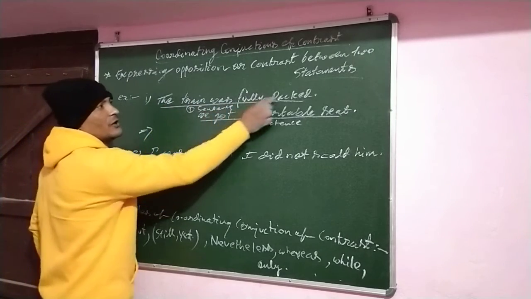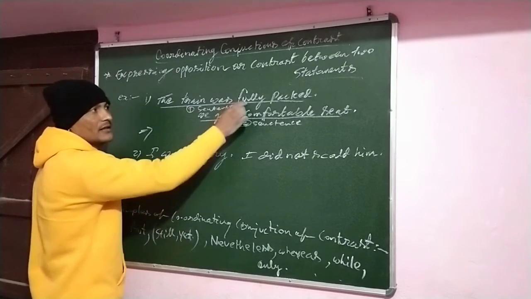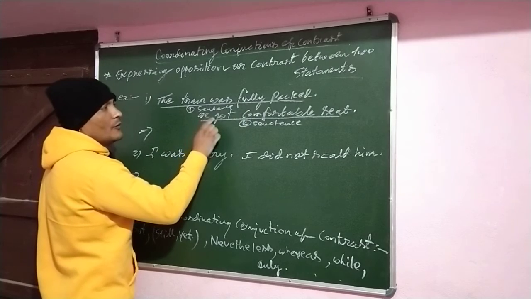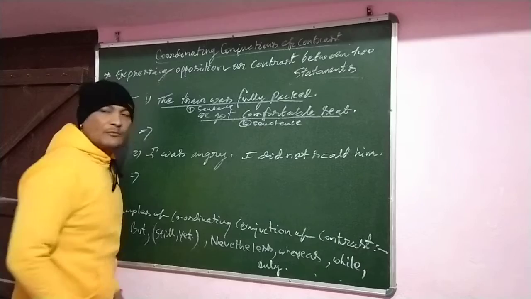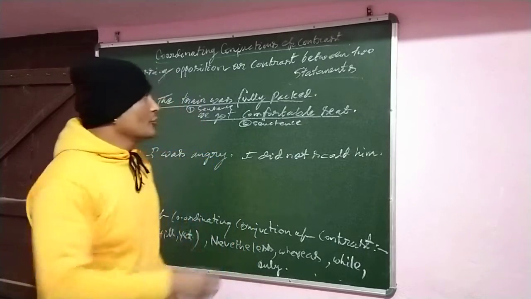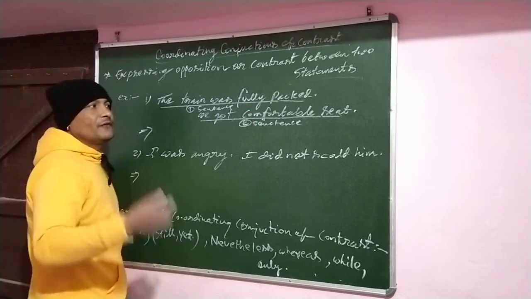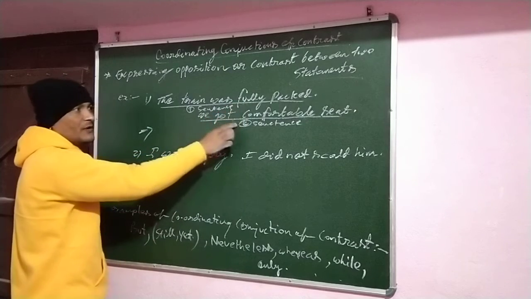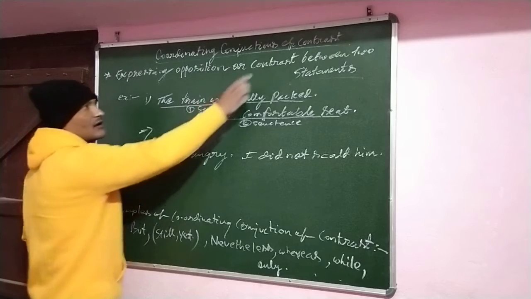The train was fully packed, that means it is crowded. And we got comfortable seats, that means we got a really comfortable seat. So these two sentences form different ideas, and through these statements we come to know that they are in contrast.